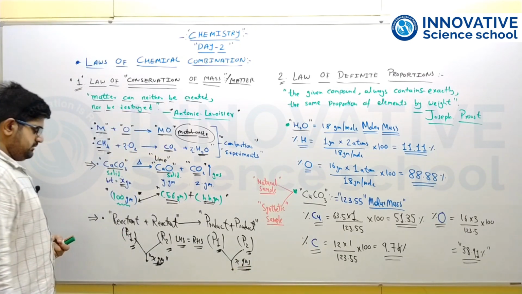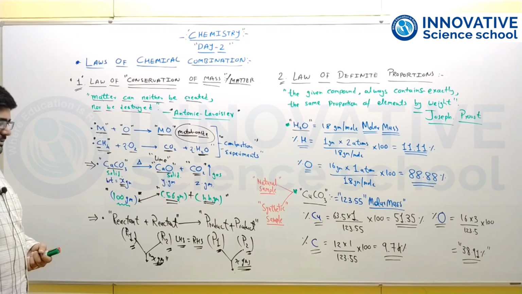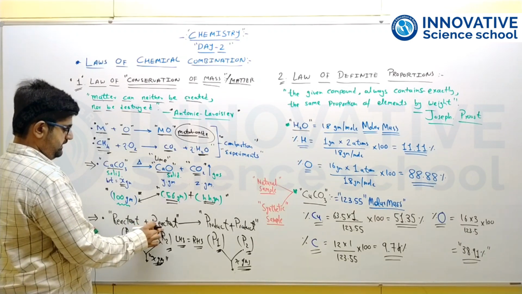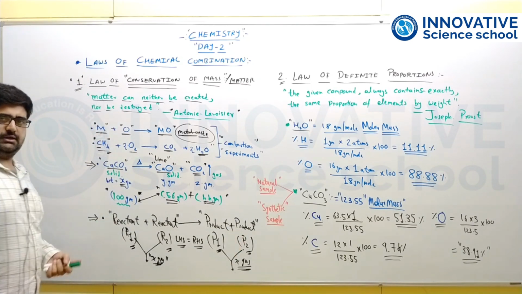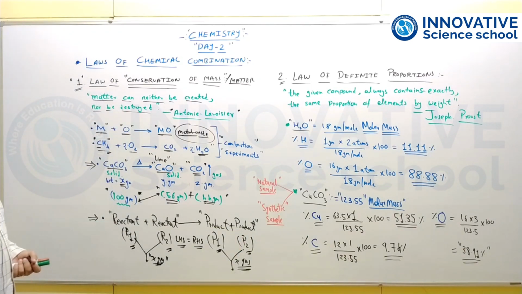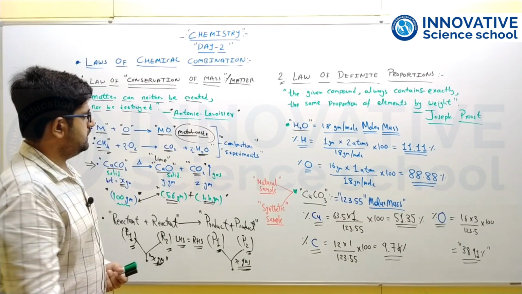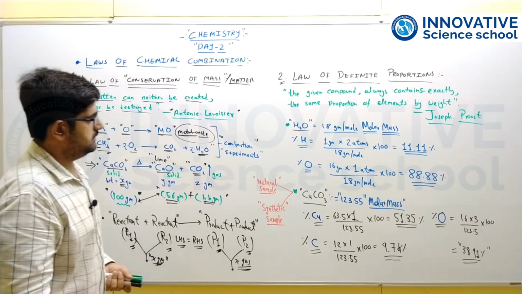So this law proves that whenever there is a chemical transformation, the masses of reactants utilized and products produced are always equivalent in nature. So that is the first law, conservation of mass or matter.